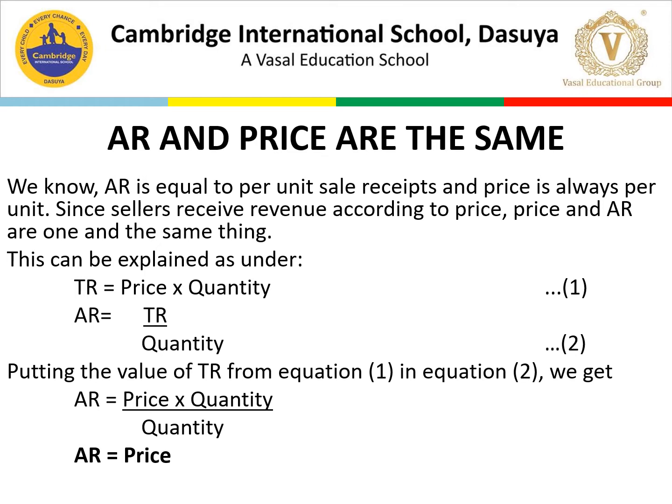So what is the formula of TR? Price into quantity. And what is the formula of AR? TR divided by quantity. So we put both into equations. Putting the value of TR from the first equation into the second, we get AR is equal to price into quantity over quantity. So quantity and quantity cancel out, and we get the answer AR equal to price. So this is how we are telling that AR and price are the same.